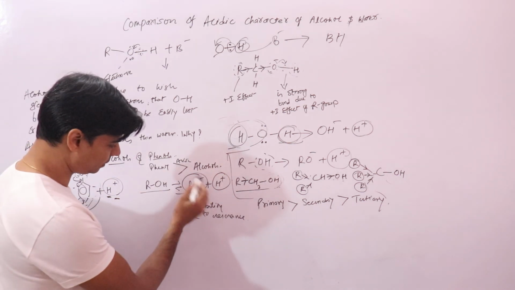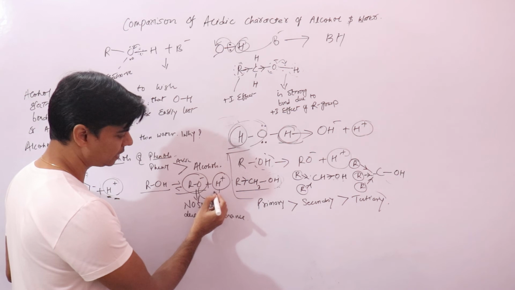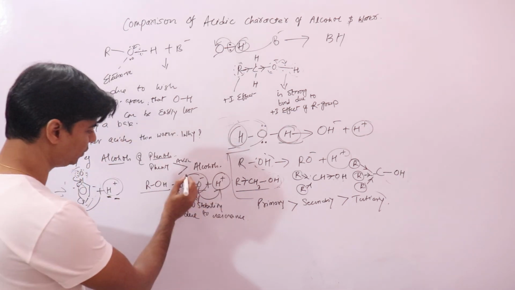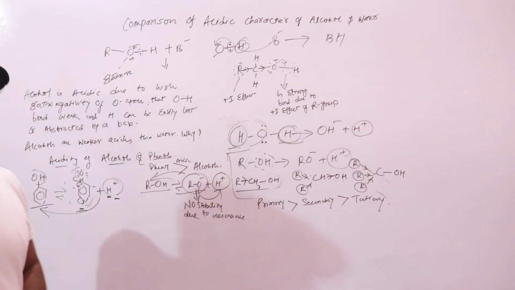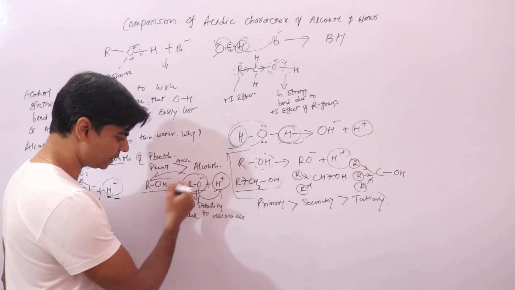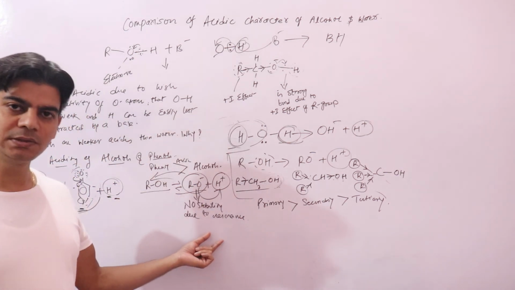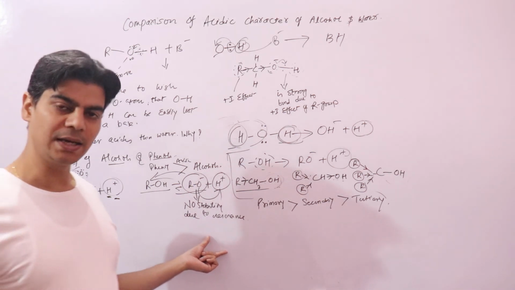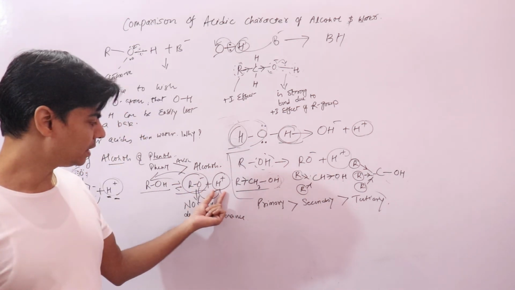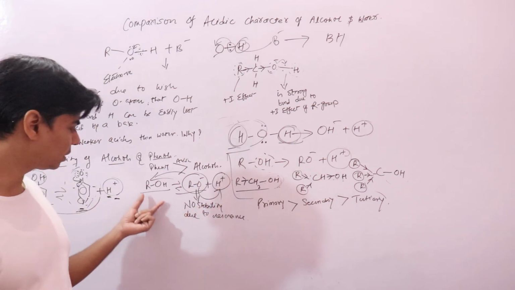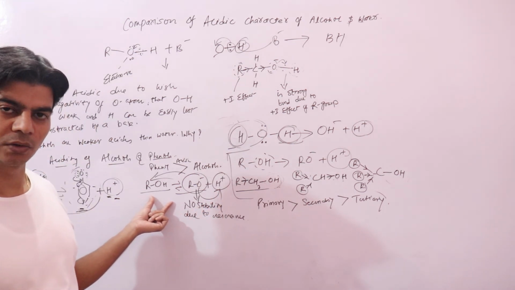Since it is less stable, in solution it will immediately combine with hydrogen ions to give you back this alcohol. So this alkoxide ion cannot exist in solution because it is much less stable. It will immediately combine with hydrogen ions to give you back ROH, alcohol.